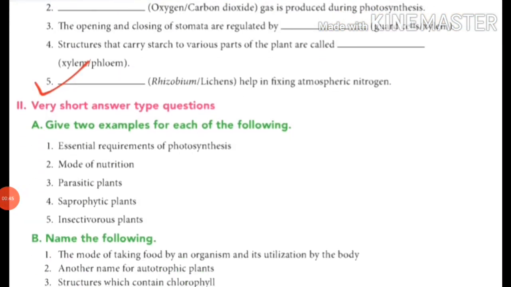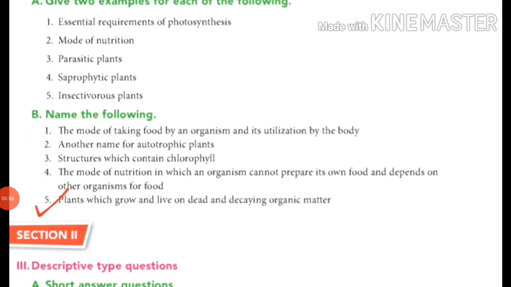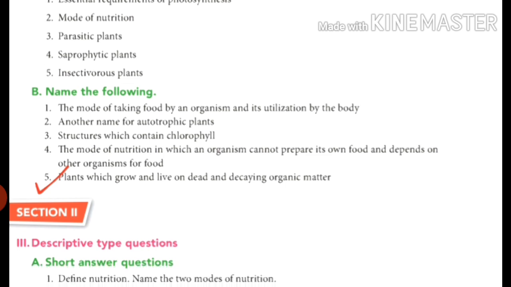Now the very short answer type questions. Name the following plants. Question number 5: plants which grow and live on dead and decaying organic matter. So guys, solve all of Section 1 in your textbook.